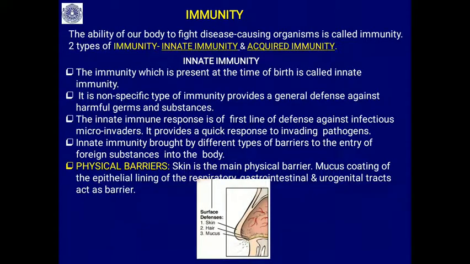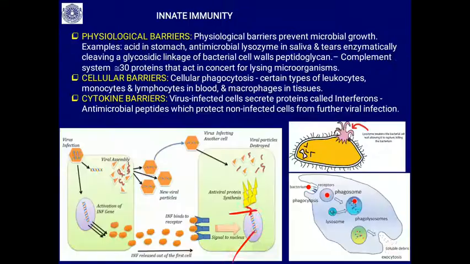Here you can see the skin does not allow the foreign particles to get into our system. In the nostril, there are hairs present, and the mucous membrane is acting as a first line barrier protecting our body against these foreign particles entering our body.